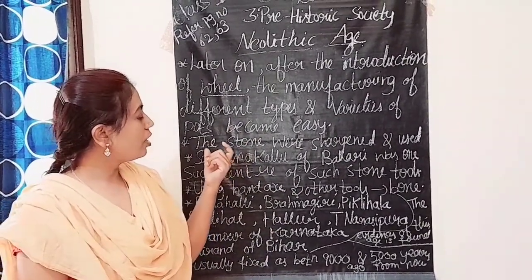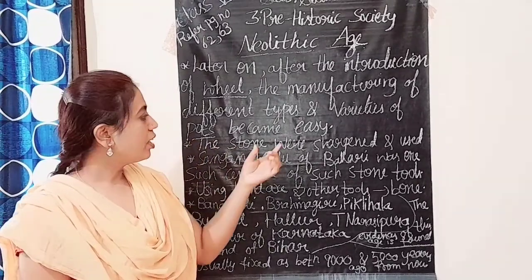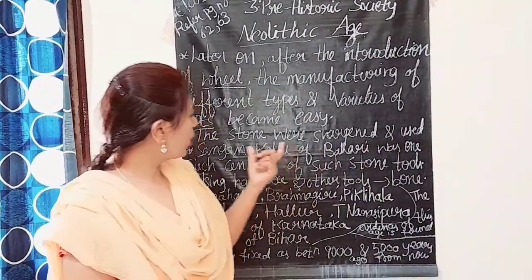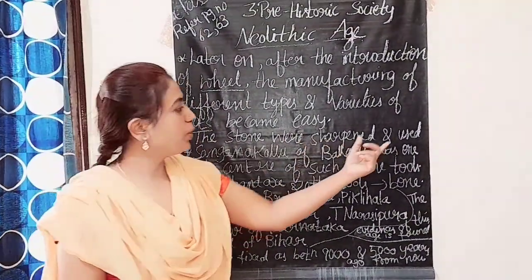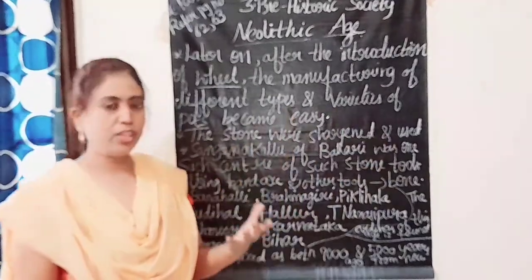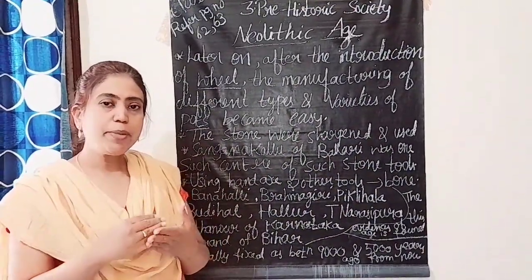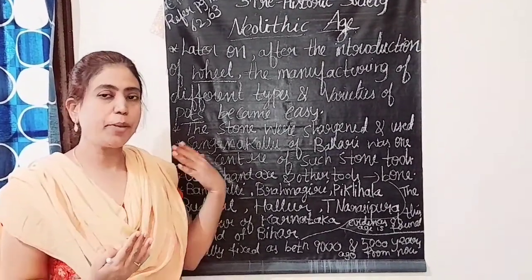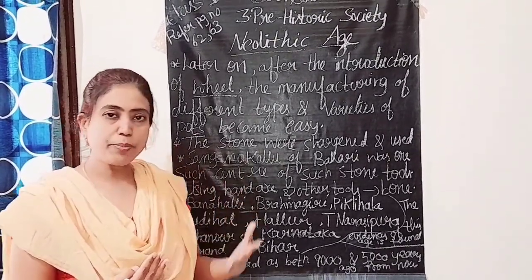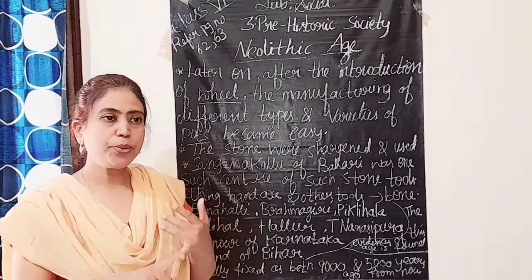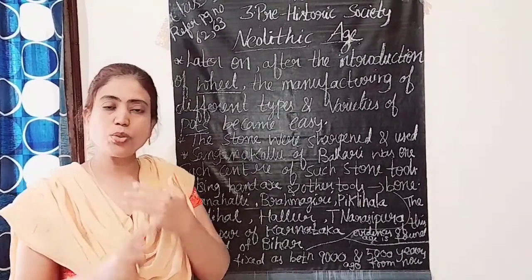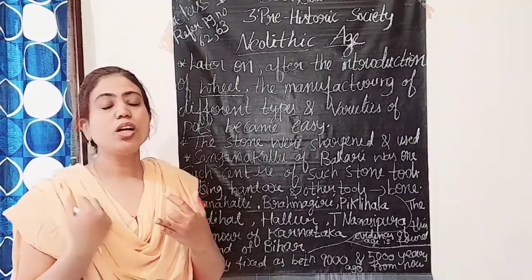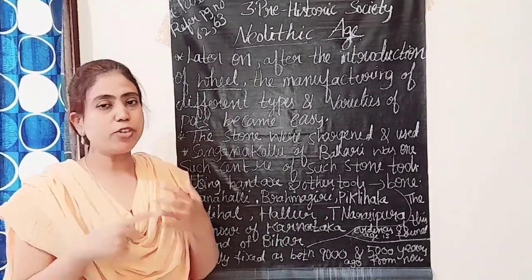Next, Neolithic people were also using stone tools. They were making them sharp and using them. The stones were sharpened and used because they had advanced now. They were stepping towards civilization, and civilization is nothing but improvement. They improved by learning to construct houses, use sun-dried bricks, and cultivate crops for themselves and for their animals.